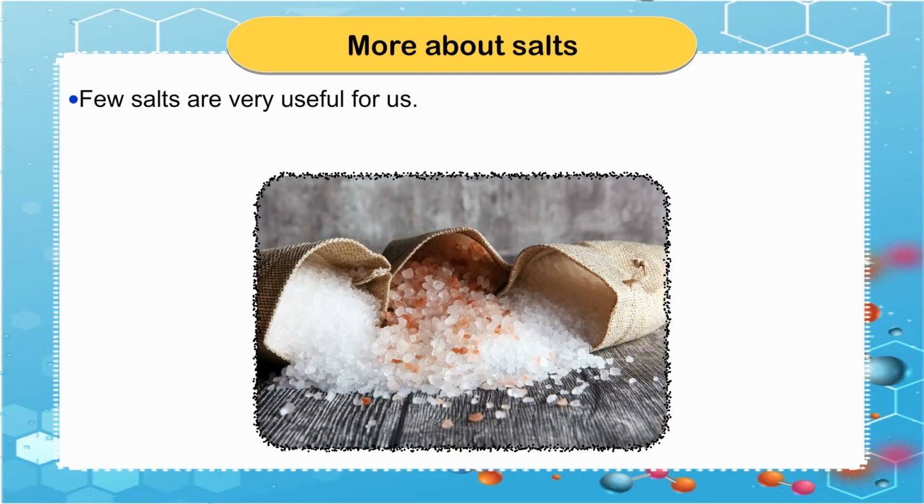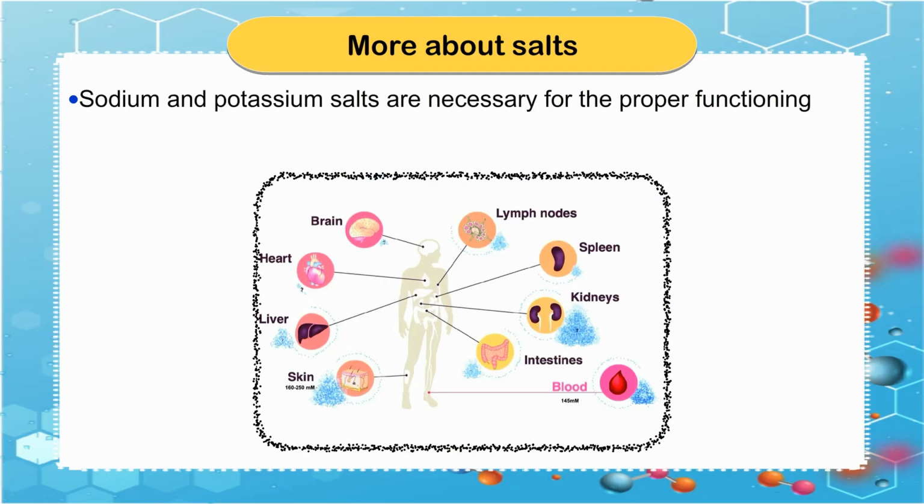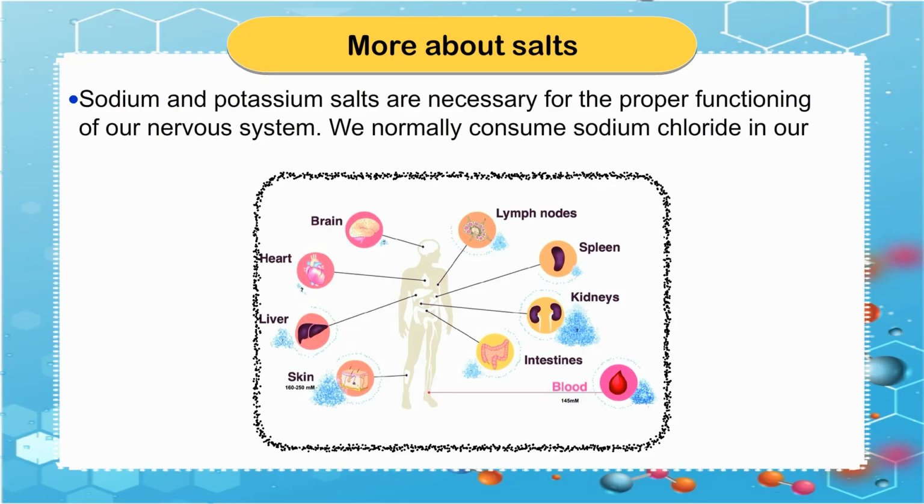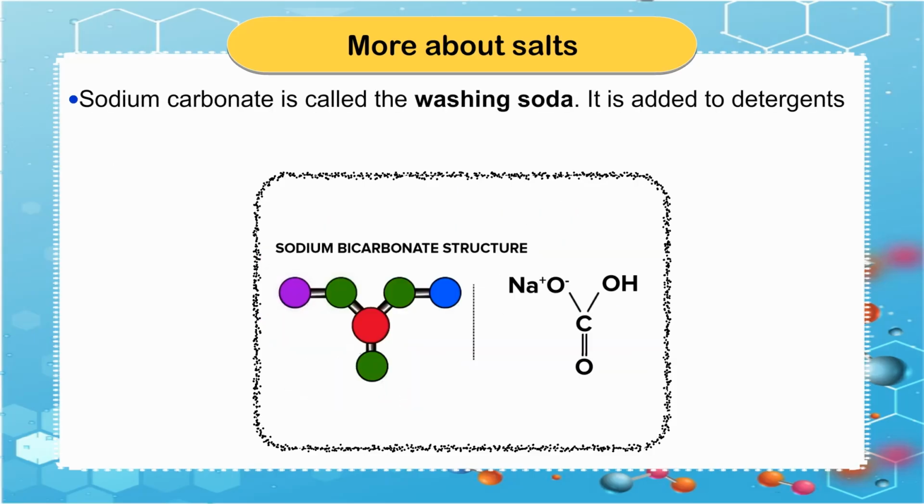A few salts are very useful for us. Sodium and potassium salts are necessary for the proper functioning of our nervous system. We normally consume sodium chloride in our diet. Sodium carbonate is called washing soda. It is added to detergents to improve their cleaning action.